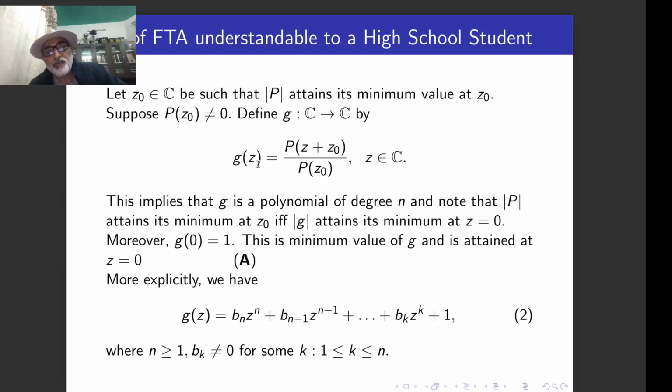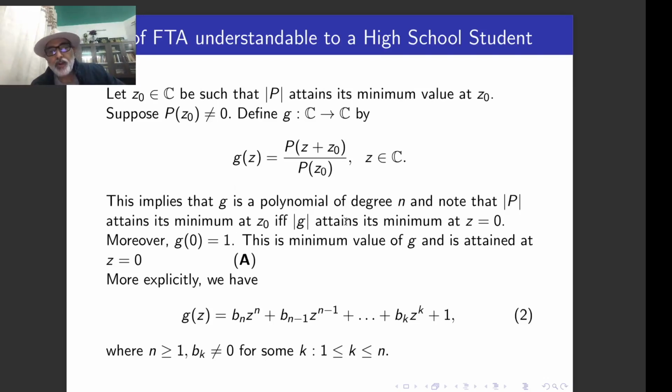So the minimum value comes out to be at the origin, and the minimum value is always 1, because if you take z equal to 0, this is going to be p(z0) upon p(z0). So this is 1. You just name this conclusion as A. The conclusion A is this function g has the minimum value at 0 and the minimum value is going to be 1. Just be with this.